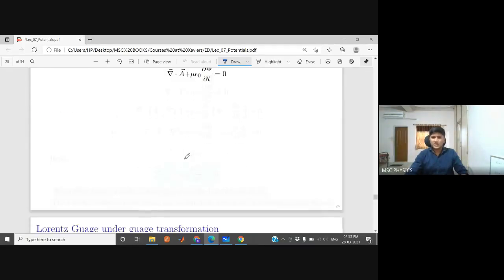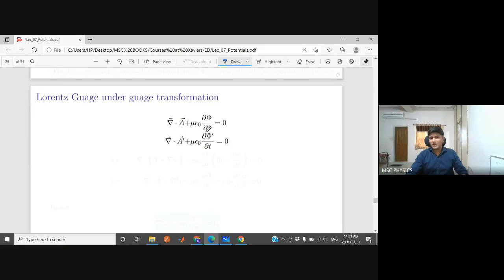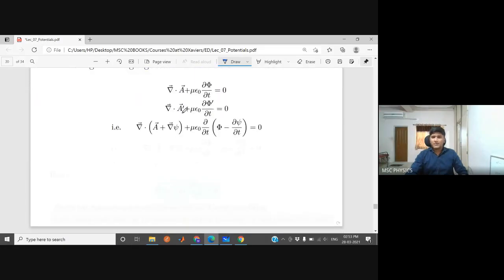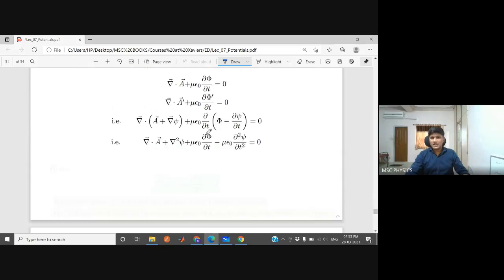Let's take the gauge transformation of this. Instead of A, there is A prime, and instead of phi, there is phi prime. A prime is written as A plus grad psi, and phi prime is written as phi minus del psi by del t. Let's do some mathematics. Just take the divergence of the first part. The divergence of a gradient is del square. Then you can take del psi by del t of this part, and then what you have is minus of del square psi by del t square. This is the equation.